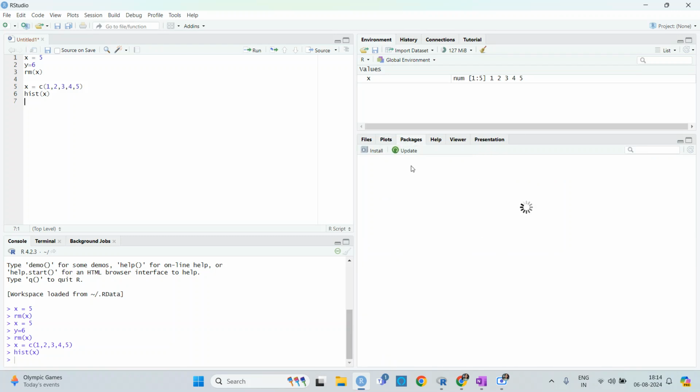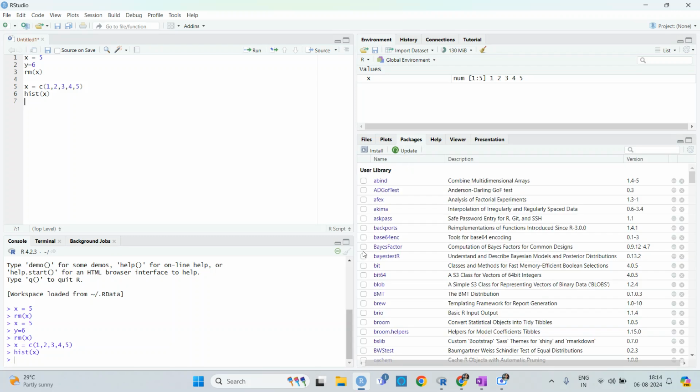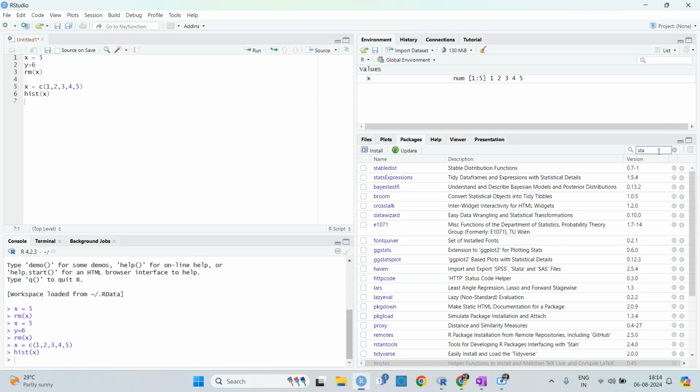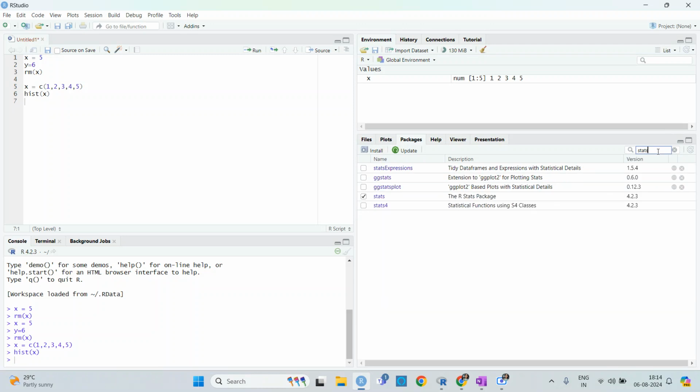Now the packages, you can see from here. If you want to install a package, or update a package, or, let's say, I want to work on stats, then the stats package.